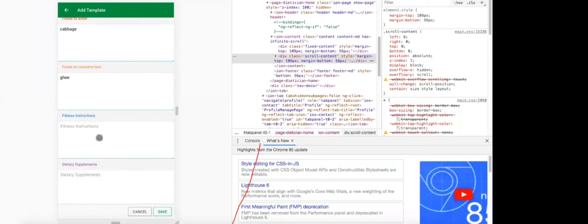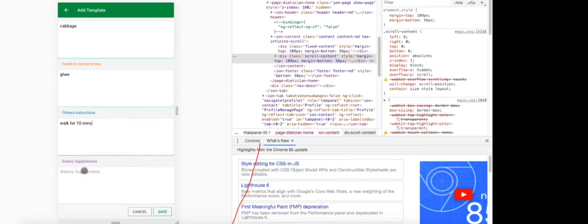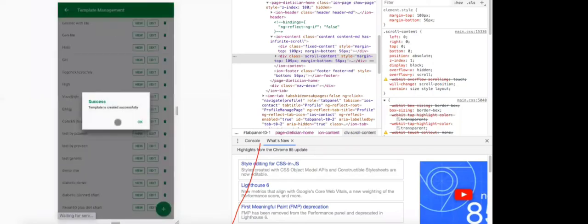I can still say ghee. Since they are 60 years plus, I can say walk for 10 minutes. Daily supplement I can give something. Whatever I add, okay, so the template is created.